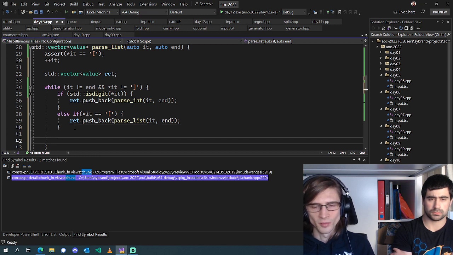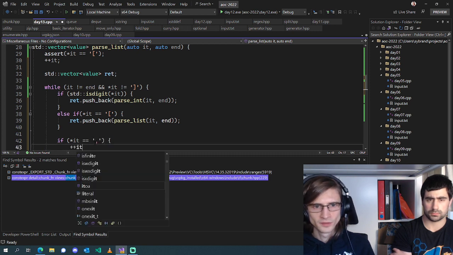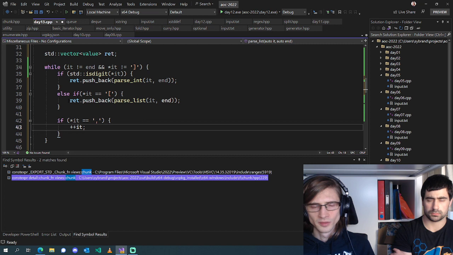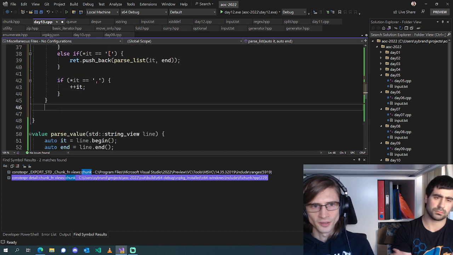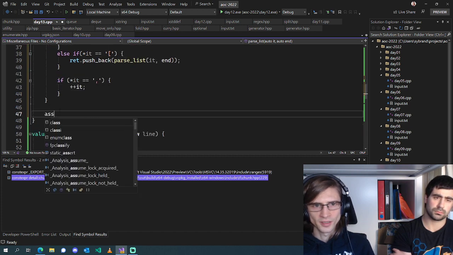If we are looking at a comma, we just want to move forward. If we were looking at a close brace, then this would do nothing and we'd exit. And after this, we end up at a close brace.